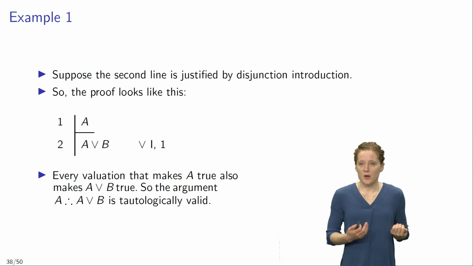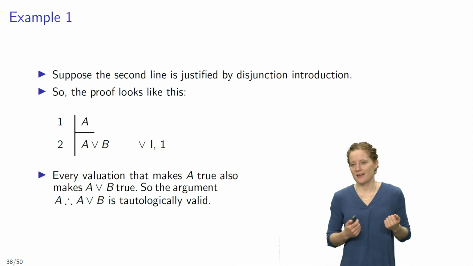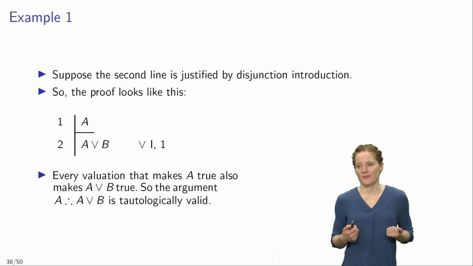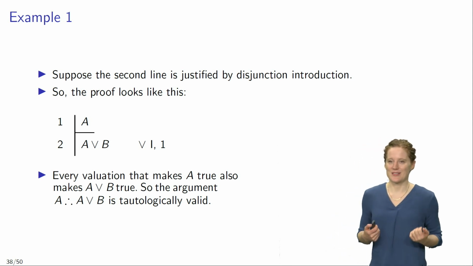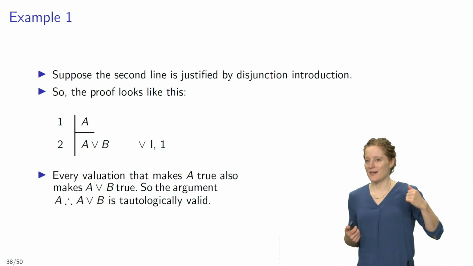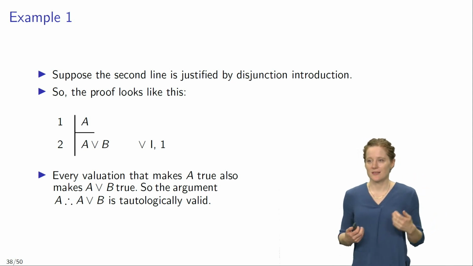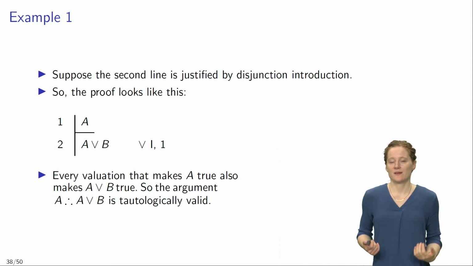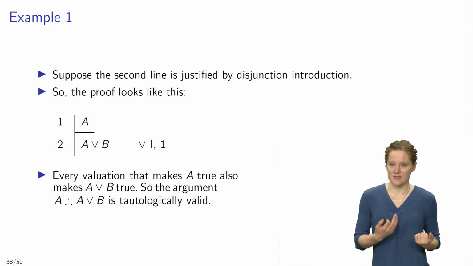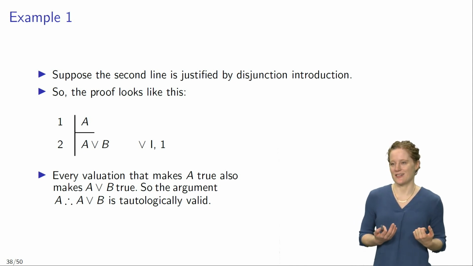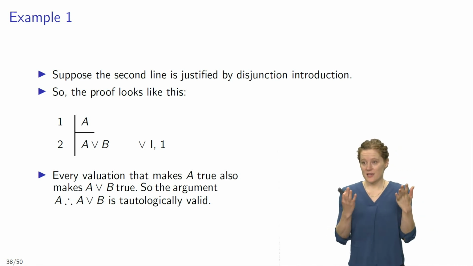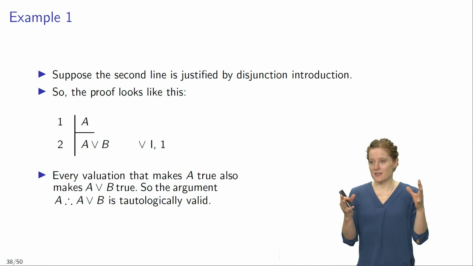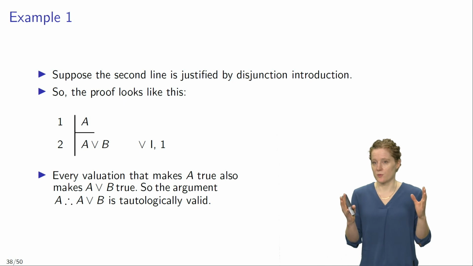So suppose that the second line in a proof is justified by means of disjunction introduction. That means that the proof looks like this. We have one line, the first line, which is a premise. It says A, and then in the second line it says A or B, where A or B is justified by means of disjunction introduction. Now, this is a proof in our base class. It is one of the shortest possible proofs.